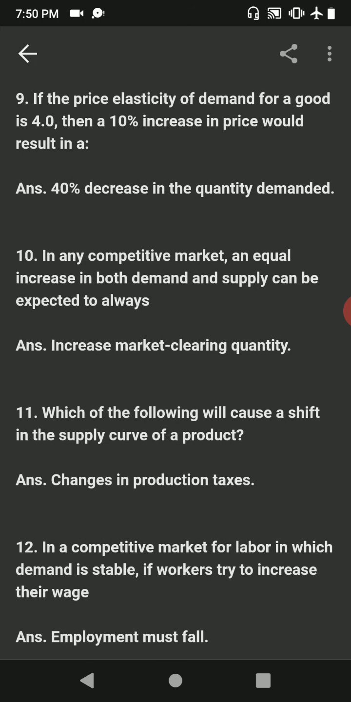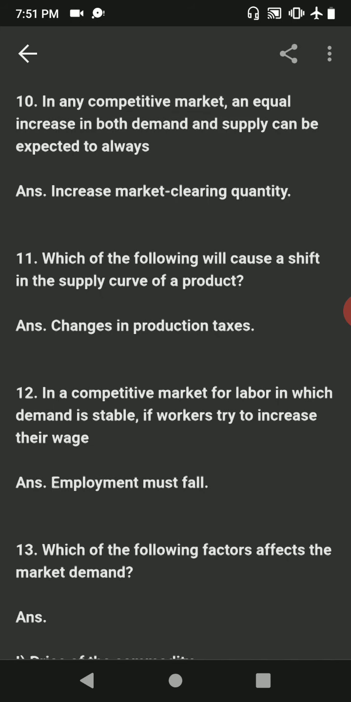Question number 9. If the price elasticity of demand for a good is 4.0, then a 10% increase in price would result in a. Answer is 40% decrease in the quantity demanded. Price elasticity of demand is equal to percentage change in quantity demanded divided by percentage change in price. Given the price elasticity of demand and the percentage change in price, we can solve for the percentage change in quantity demanded.